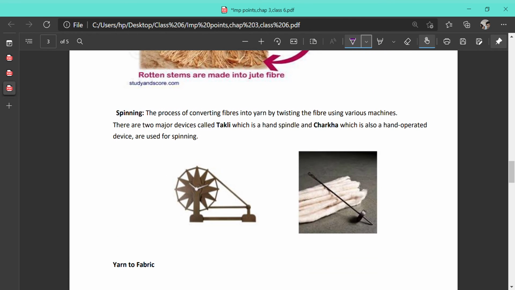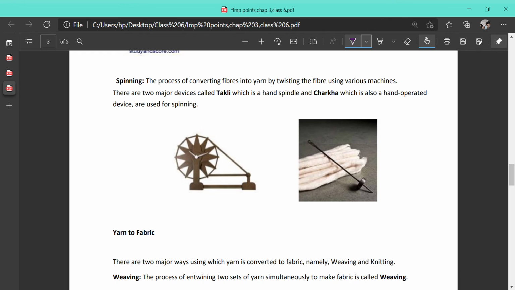Next, spinning. So what is spinning? We have just obtained all the plant fibers like jute or cotton. Now these fibers need to be made into fine thread-like structure, and this is done by a process known as spinning. Spinning is the process of converting fiber into yarn by twisting the fiber using machines. It can be done by machine, and it can also be done by hand.